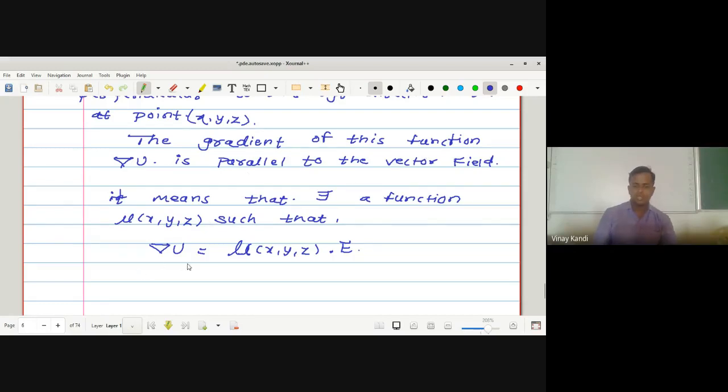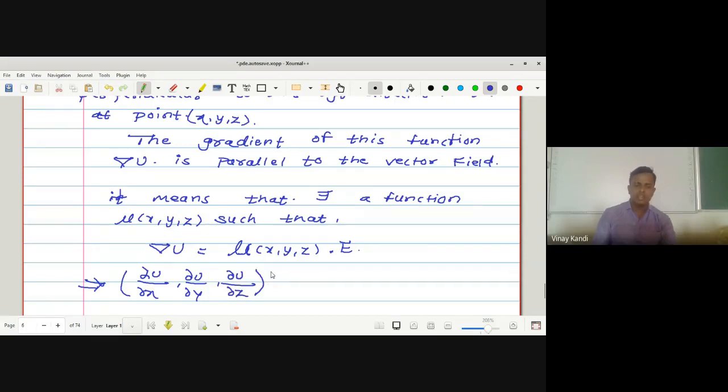Del u, and the gradient of u is given by dou u by dou x, dou u by dou y, and dou u by dou z.